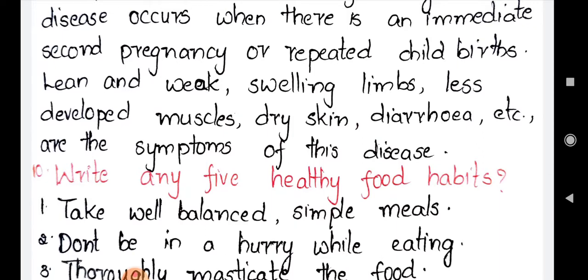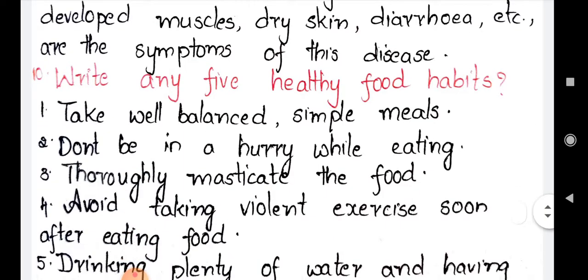Going to the last question. Write any 5 healthy food habits. So any 5 healthy food habits we have to write down. The first point is take well balanced simple meals. So here you have to take a balanced diet. Along with the balanced diet, the meals should be simple, meaning they can be digested easily. Such types of food materials you have to take.